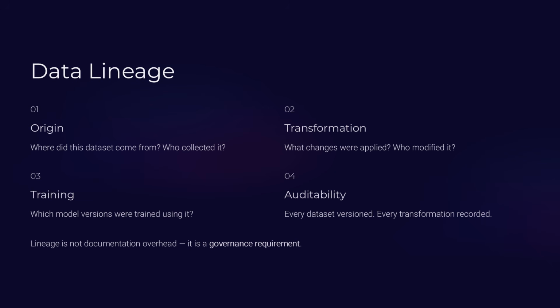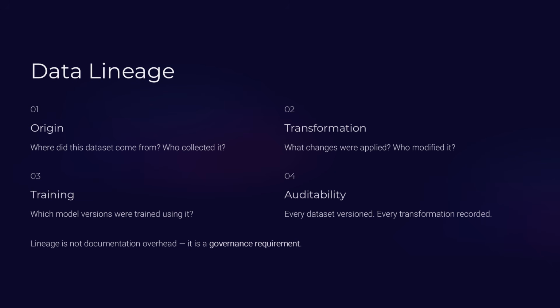Imagine an enterprise deploying a customer support model trained on historical ticket data. Months later, regulators question whether personal information was included in training. If lineage records are incomplete, you cannot confidently answer. Data lineage enables transparency, accountability, and auditability.